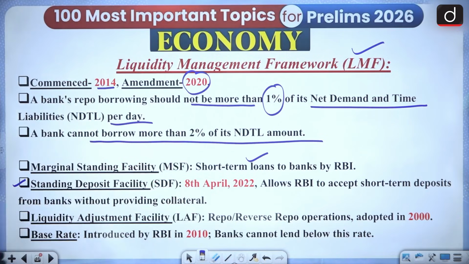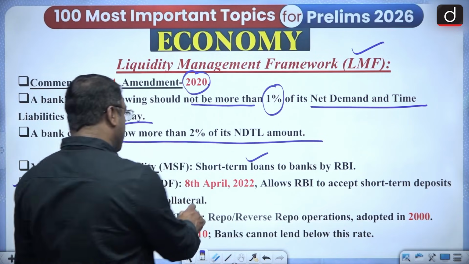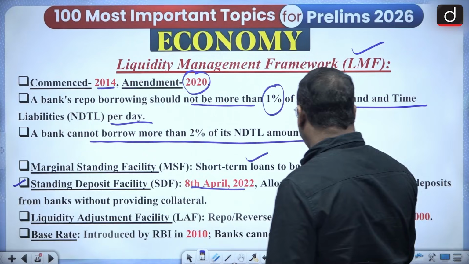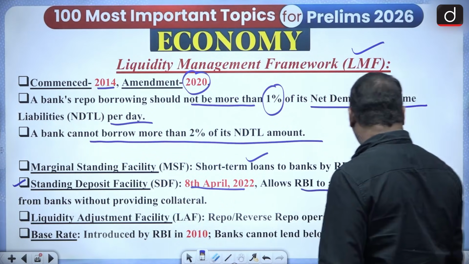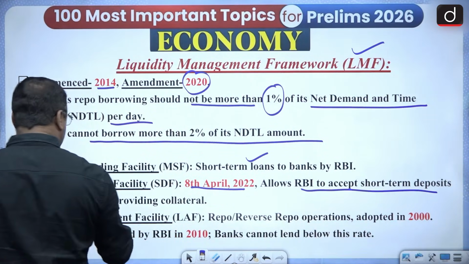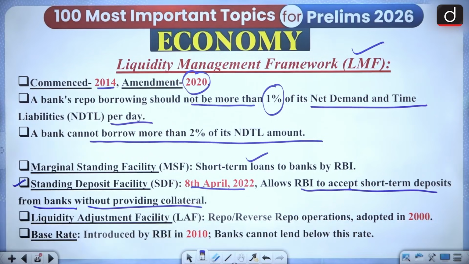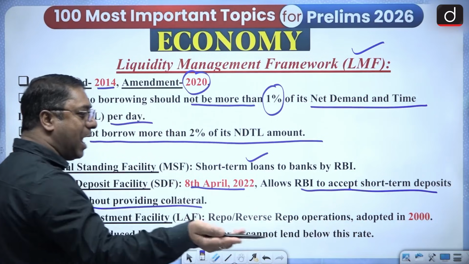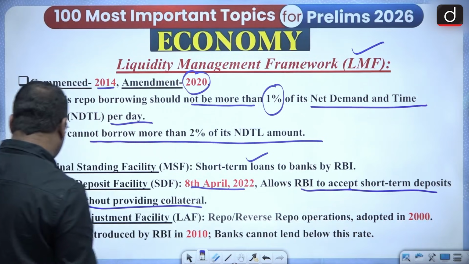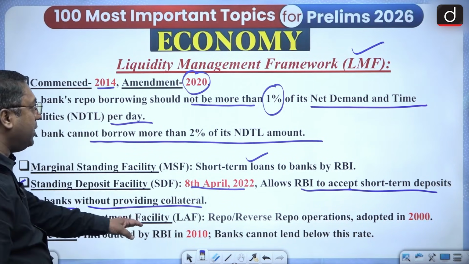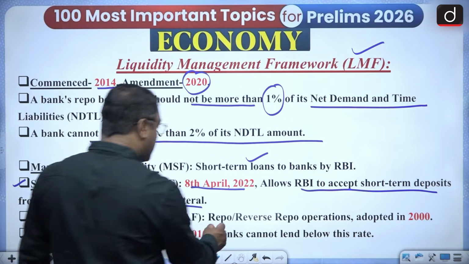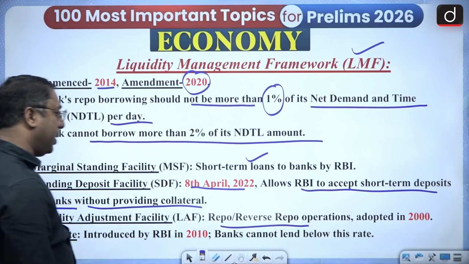Then SDF, it was the Urjit Patel Committee which introduced it. 8th April 2022, it allows RBI to accept short-term deposits from banks without providing any collateral, and the banks can withdraw anytime the amount as well as the interest. Then liquidity adjustment facility, LAF, repo rates or the reverse repo rates operation.